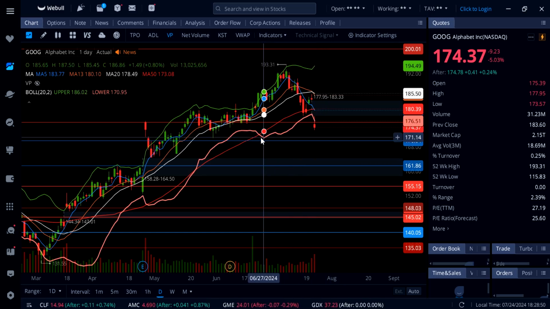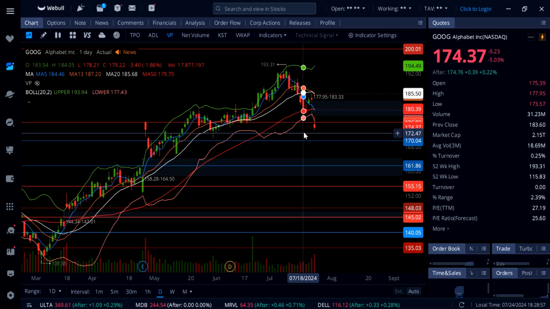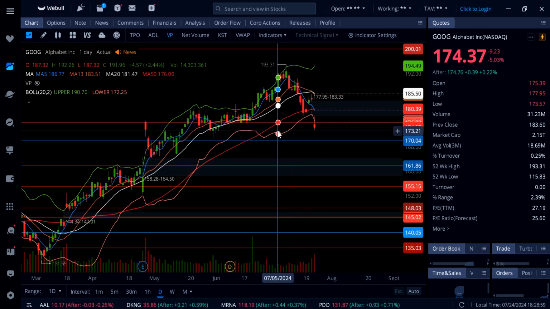So if you actually caught that move early in the morning, a day trade is fine on Google, but going long or buying shares, definitely not the right spot. You want to hold on, wait and see where this thing finds bottom, and then you can get a position on Google stock.